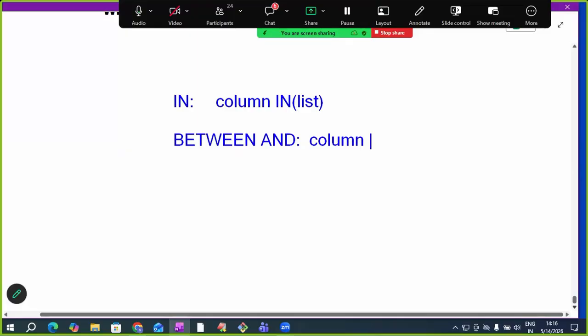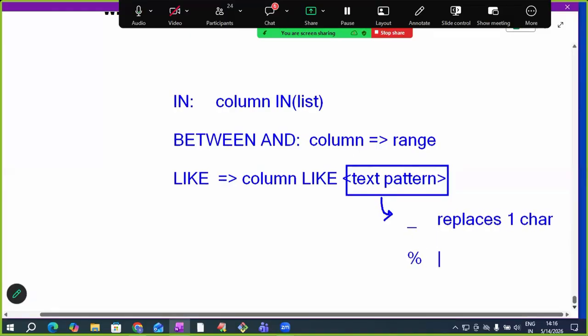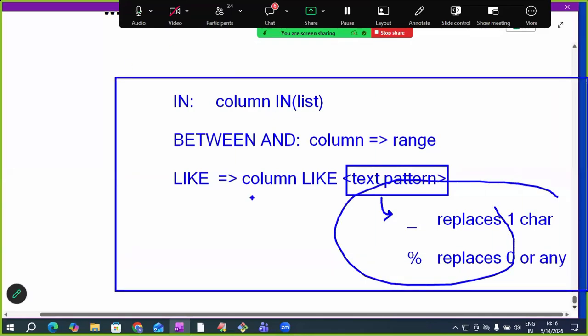Tell me, sir, why are we using the IN operator? To compare a column value with a list of values. Why are we using the BETWEEN AND operator? To compare a column value with a range of values. Why are we using the LIKE operator? To compare a column value with a text pattern. To specify a text pattern, we use two wildcard characters. What is the meaning of underscore? It replaces one character. What is the meaning of percentage? It replaces zero or any number of characters. That's it, sir. Till here, very clearly we discussed in the previous session.